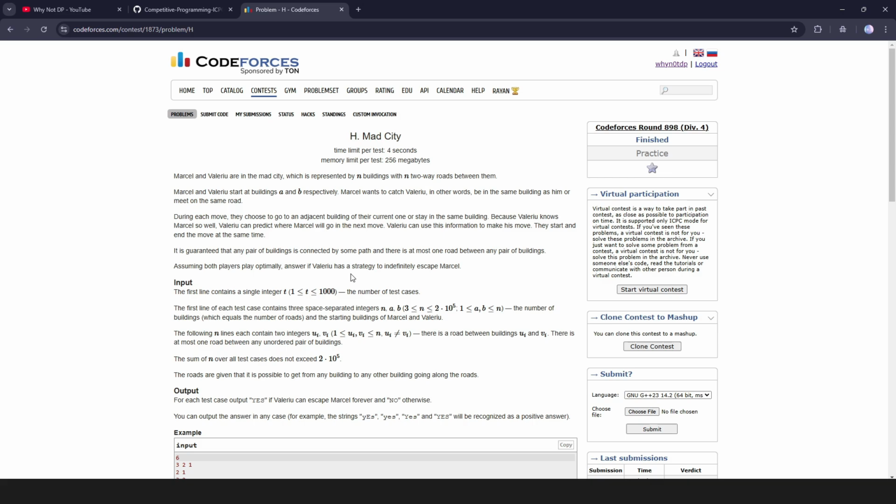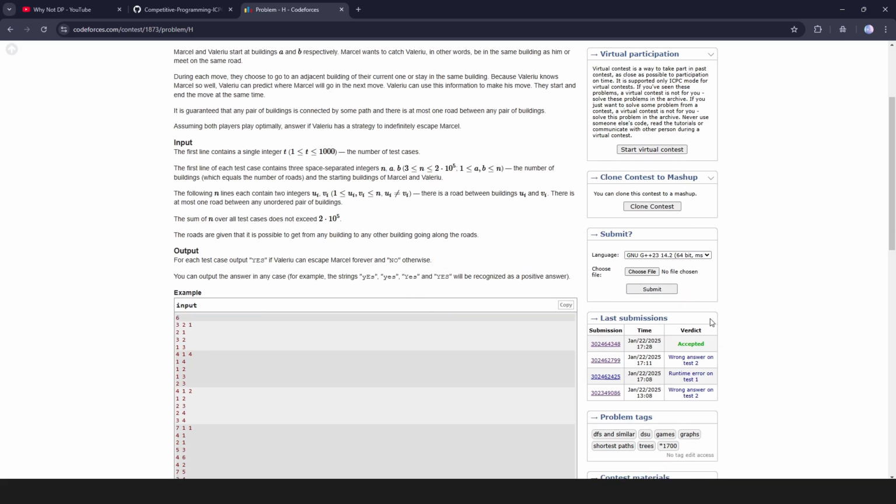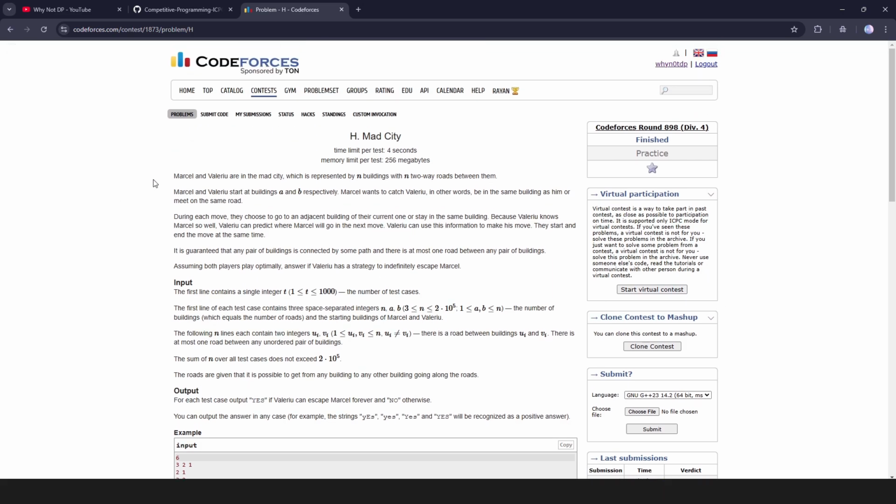So today in this video I will be explaining this problem, Mad City, which was asked in Div 4 Codeforces Round 898 and is rated 1700. The problem reads like this: Marcel and Valerio are in the Mad City, which is represented by n buildings with n two-way roads between them. So there are n cities in total, and there are also n two-way roads between them, right?